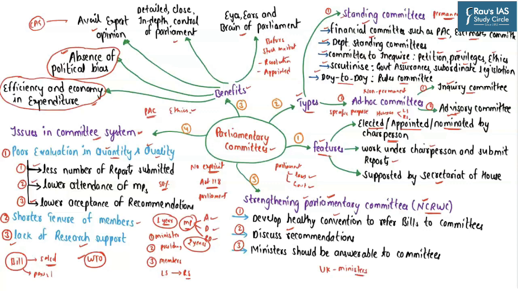So as far as India is concerned, whatever limitations we have as far as appearance of ministers before the parliamentary committees is concerned, these limitations should be addressed and we should make the ministers directly answerable to the parliamentary committees. So these are some of the important aspects as far as the parliamentary committees is concerned.